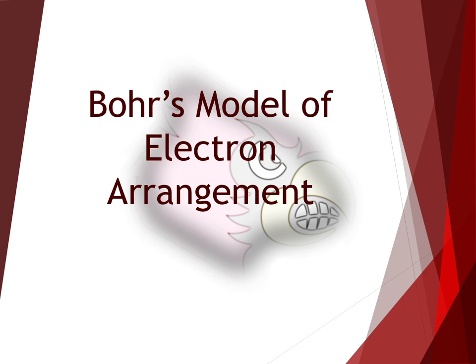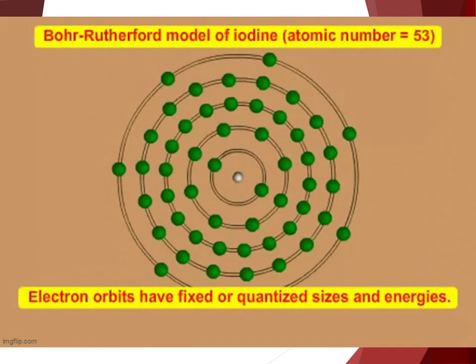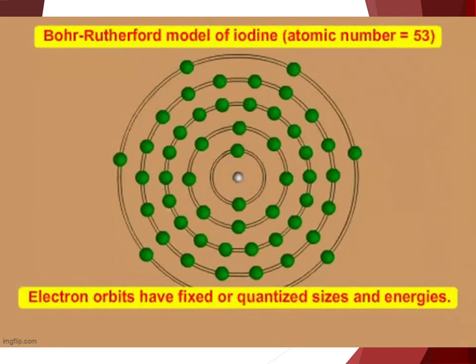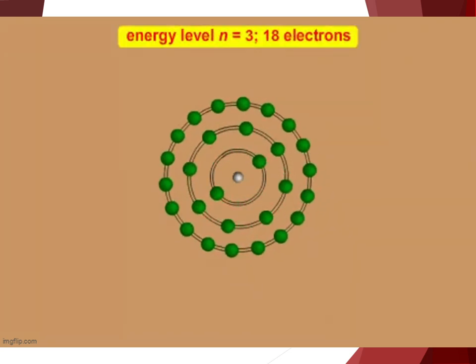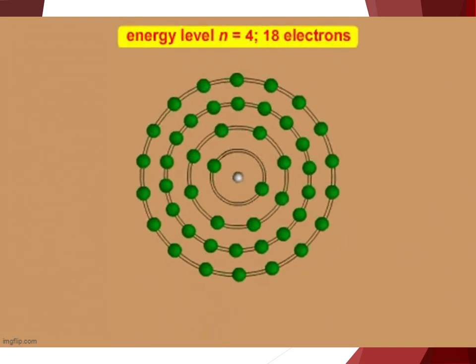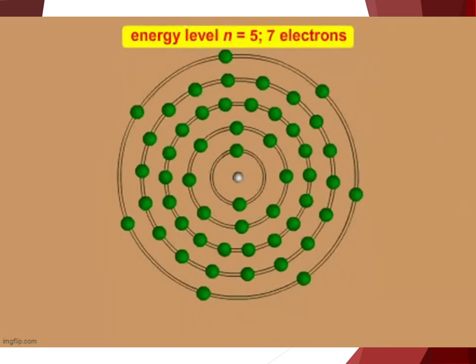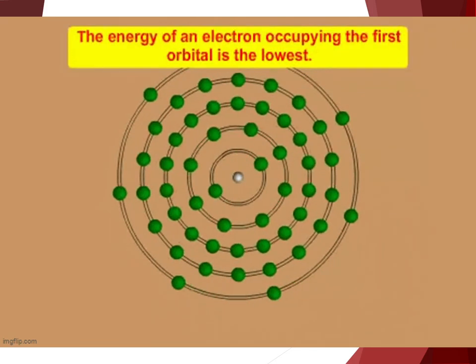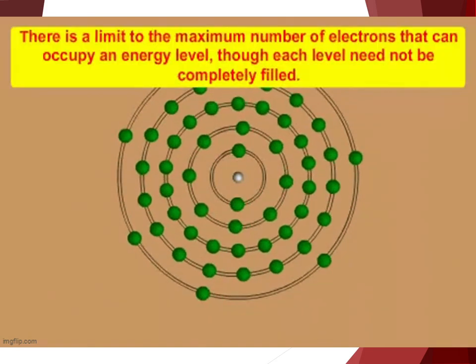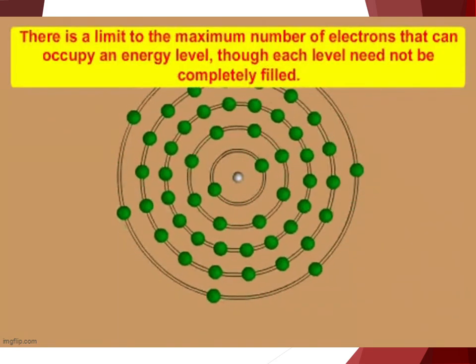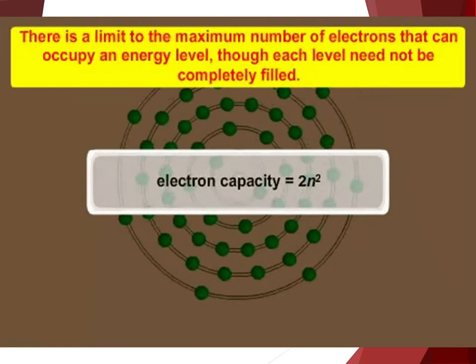Our next main idea, Bohr's model of electron arrangement. Bohr proposed that the light-related behavior of atoms was due to electrons traveling at specific energy levels in fixed paths around the nucleus. Electrons at each energy level had a fixed amount of energy. Electrons remain in their energy levels unless something causes them to move to a different energy level.